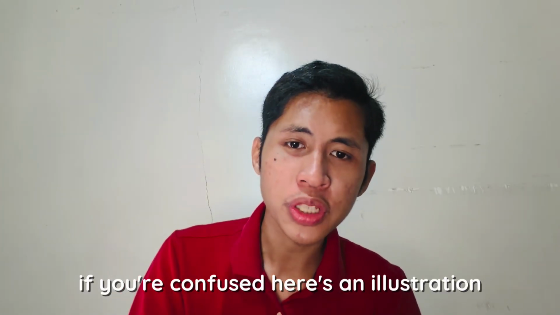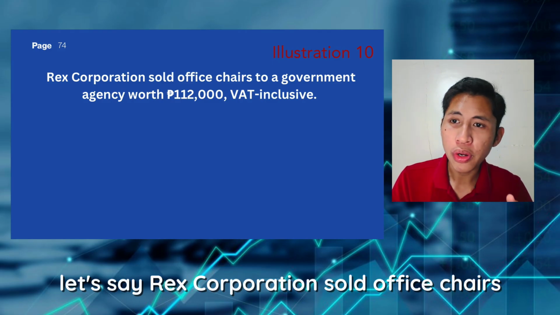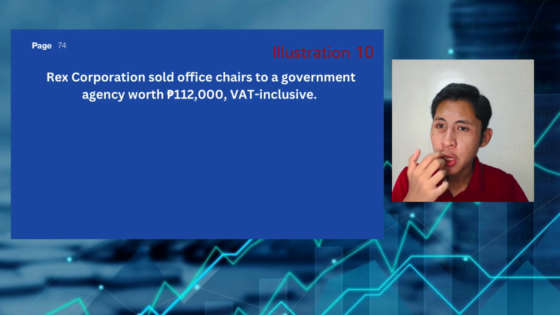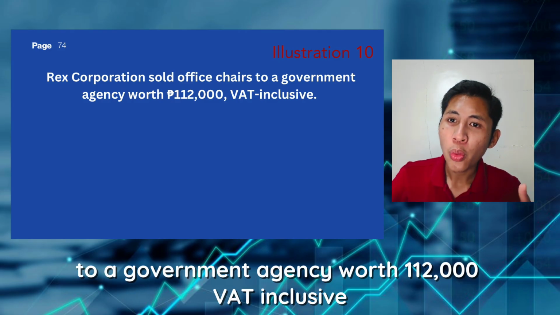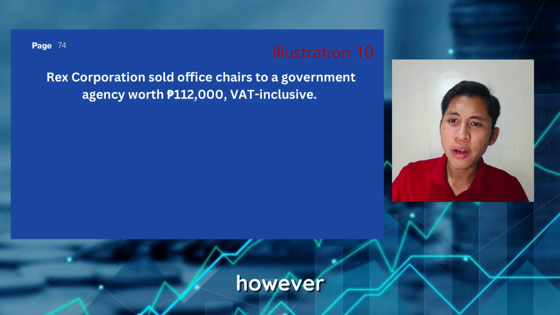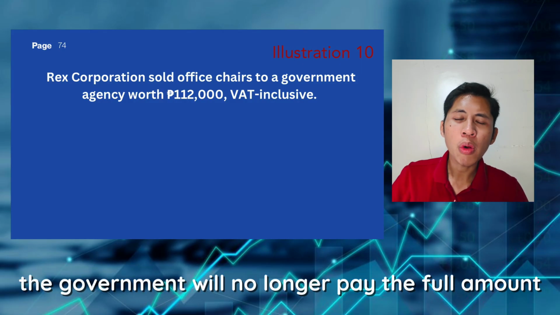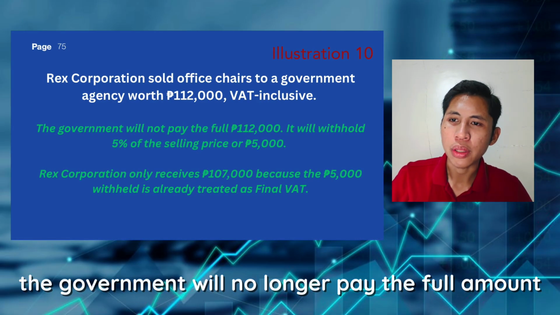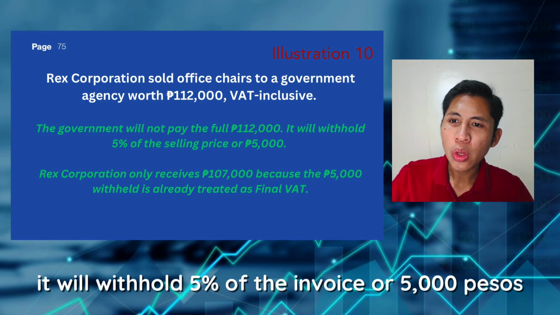If you're confused, here's an illustration. Let's say Rex Corporation sold office chairs to a government agency worth 112,000 VAT inclusive. However, the government will no longer pay the full amount. Instead, it will withhold 5% of the invoice or 5,000 pesos.